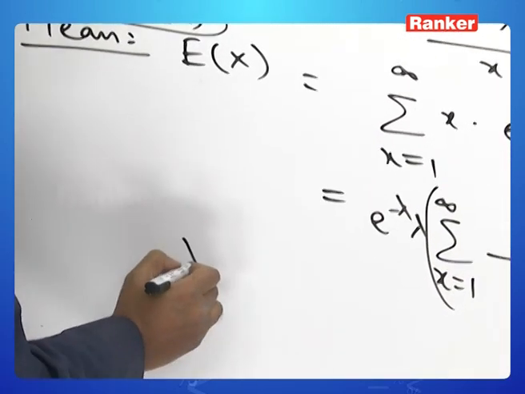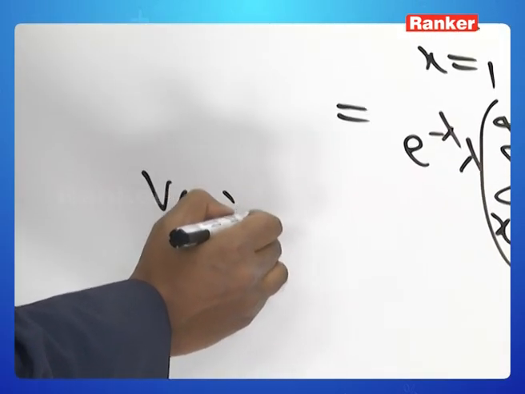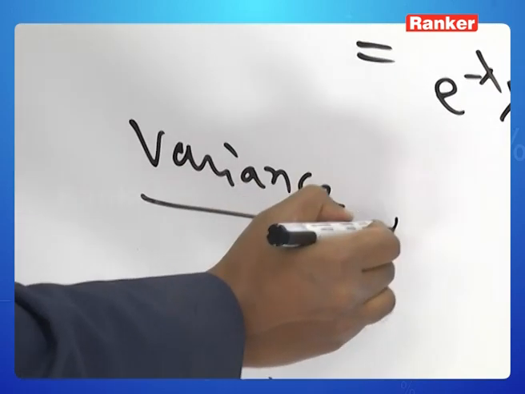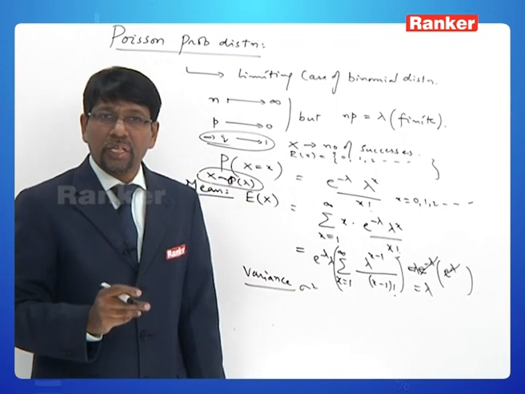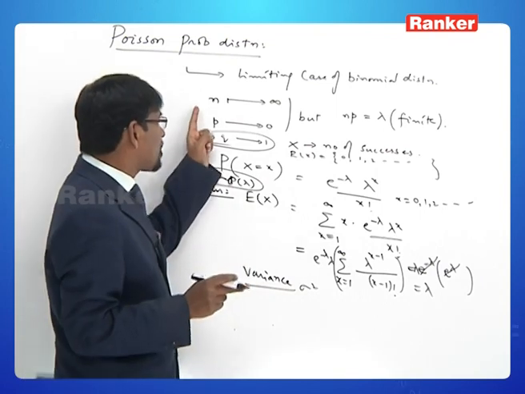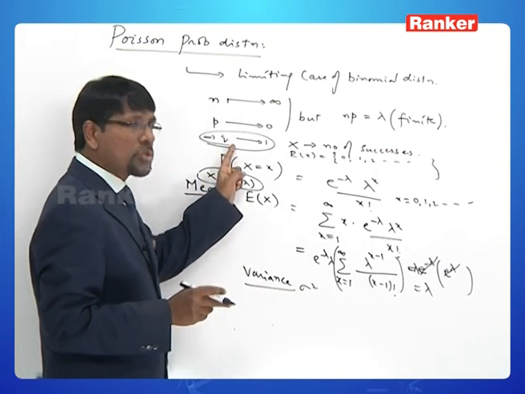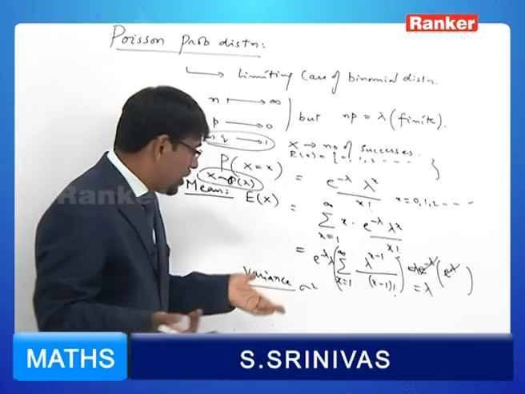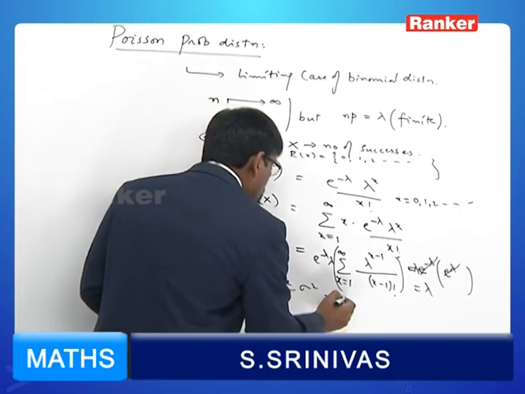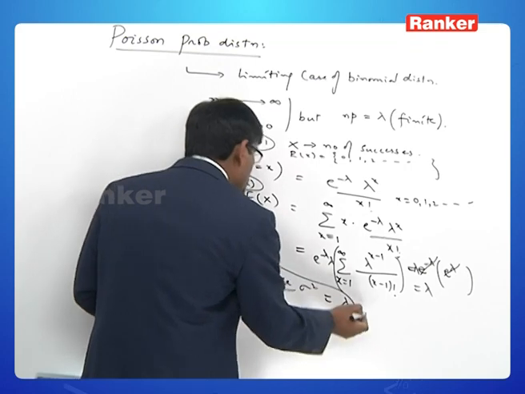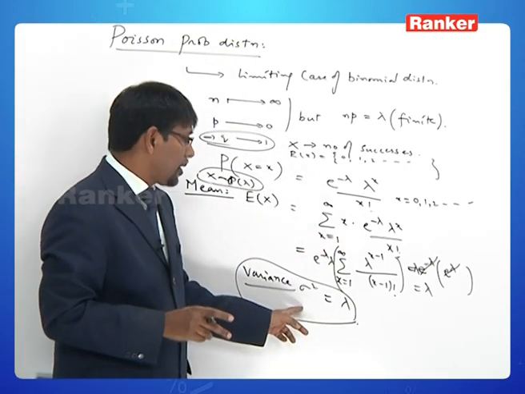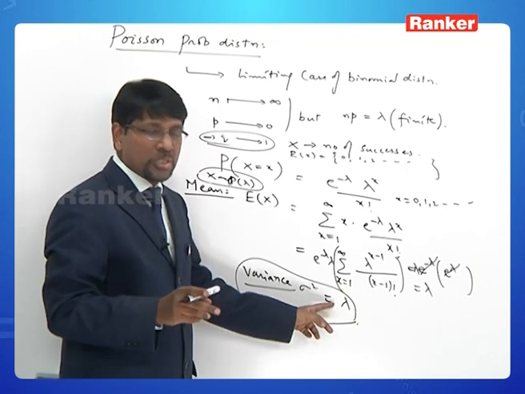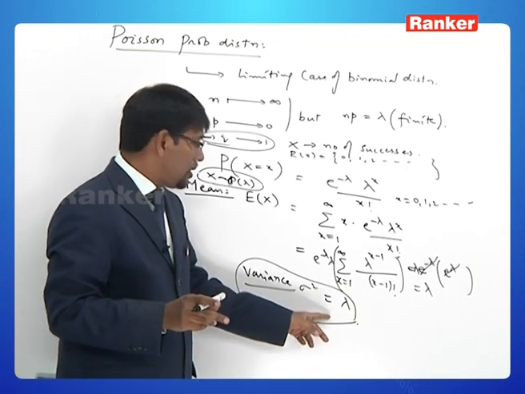Now coming to the variance, what can we expect about it? Variance for a binomial distribution we said is NPQ, and now as P tends to 0, Q tends to 1, so NPQ will tend to NP, so the variance is also going to be lambda. Of course we can derive it, but the derivation is not of much consequence, so let's just look at the formula.